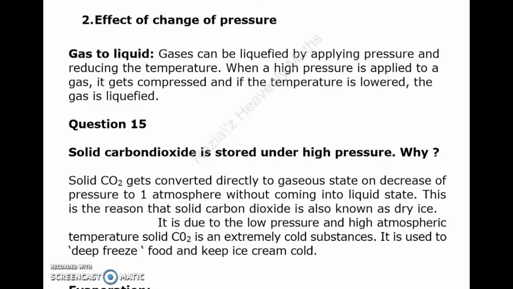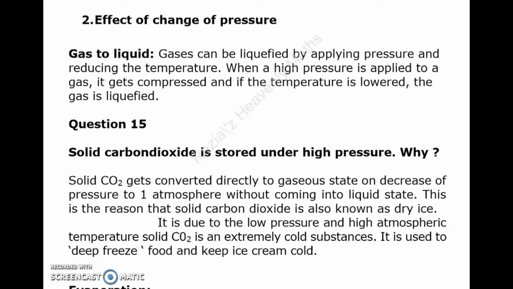Effect of change of pressure. Gas to liquid. Gases can be liquefied by applying pressure and reducing the temperature. When a high pressure is applied to a gas, it gets compressed, and if the temperature is lowered, the gas is liquefied.